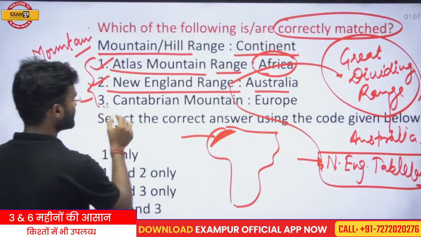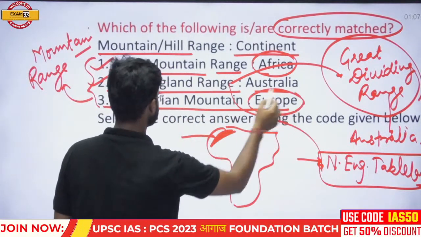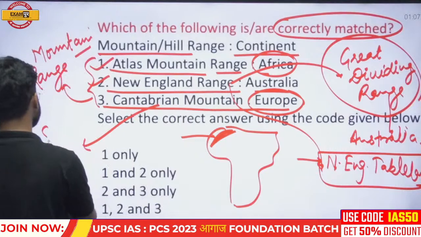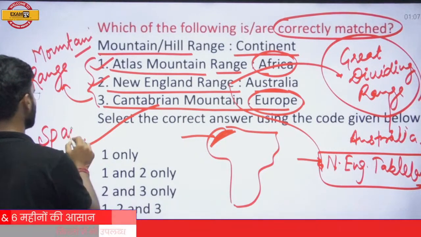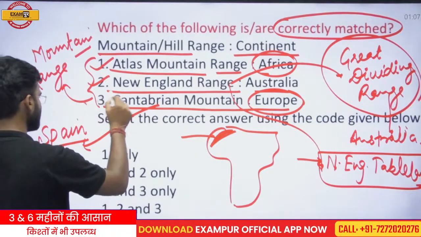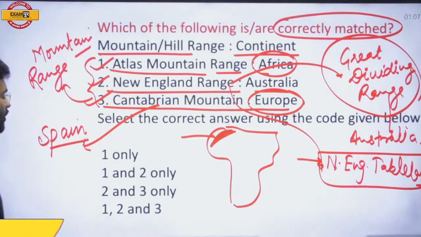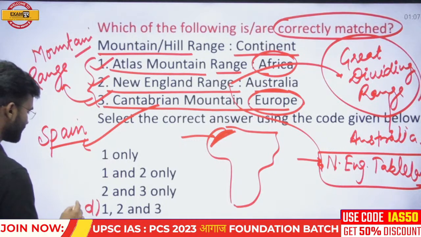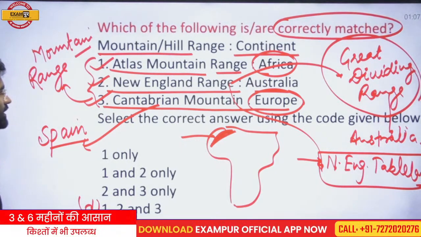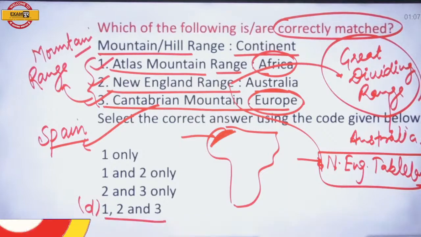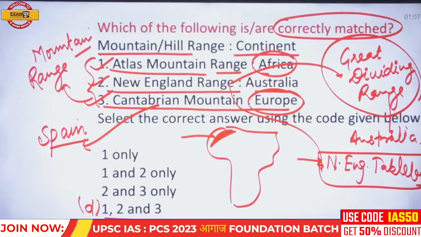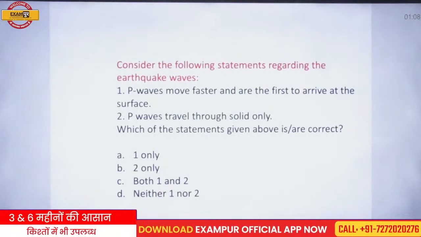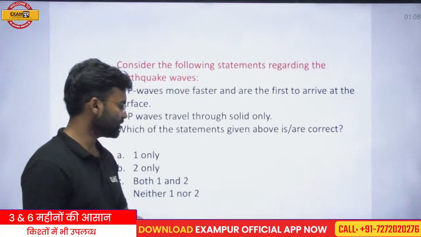The third, Cantabrian Mountain in Europe. Yes, Cantabrian Mountain is located in Spain, and Spain is a country of Europe. So it is also correctly matched. So all three are correctly matched. So D is the correct answer of this question. Now we should move on to the next question.